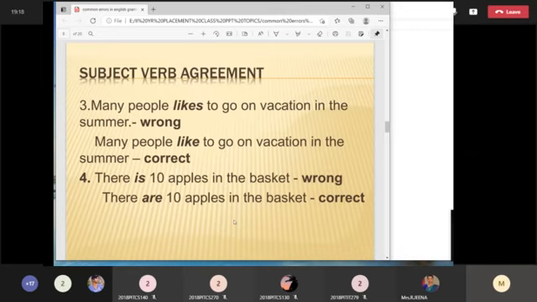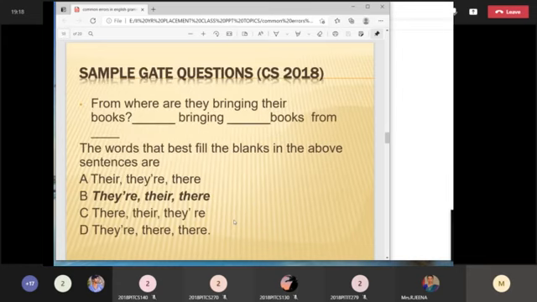And there are students who, if there comes, will always write only the plural verb: they have, they are, there were. It is not like that. Learn the rule correctly. What is the actual rule? If it is an introductory word there, you can't find out whether it is singular or plural. So what you have to do is see the next subject. If that is singular, use singular. If that is plural, use plural. That is the actual rule. So know the rule and write the answer accordingly. Okay, so here you have the exercises. You will just see the exercises.